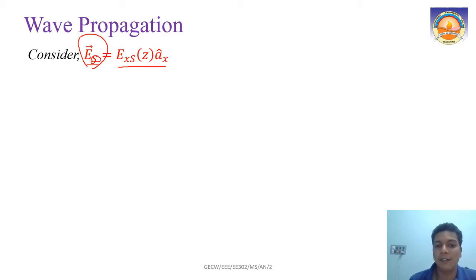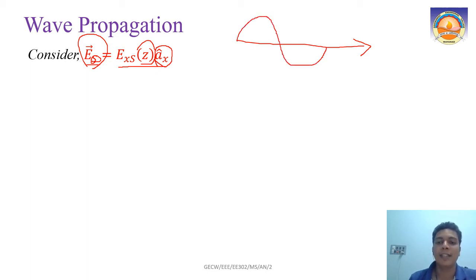So Ex of z means your variation in electric field is happening in which direction? In the x direction. And your field is propagating in the z direction. With respect to z, your field is varying in the x direction. Like this is your sinusoidal wave. If this is the direction of z, whenever you have z equal to pi by 2, 3 pi by 4, you have some value of electric field.